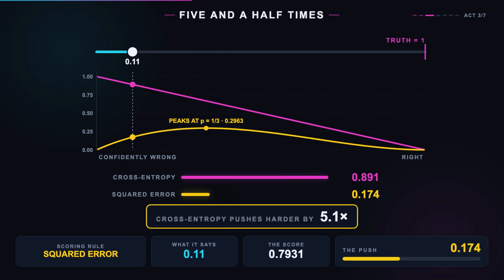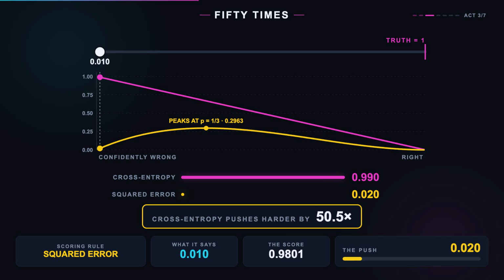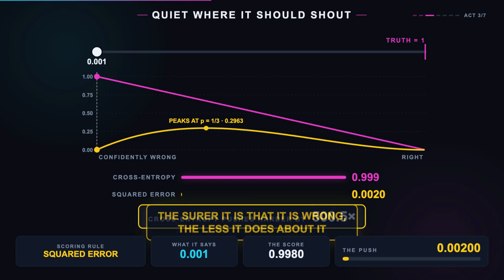So at a prediction of 0.1, cross-entropy pushes with 0.9. Squared error pushes with 0.16, 5.5 times weaker. At 1 in 100, 0.99 against 0.02. 50 times weaker. At 1 in 1,000, a network as confidently, catastrophically wrong as it is possible to be, cross-entropy pushes with 0.999. Squared error pushes with 0.002. 500 times weaker.